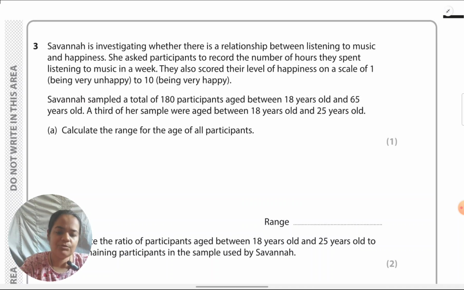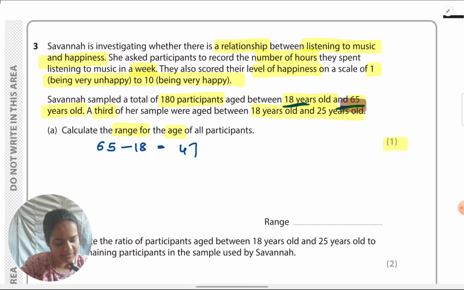Okay, and then like I told you, it's a matter of simple calculation. You can do it mentally. 65 minus 15 becomes 50. Another minus 3 becomes 47. If you're more comfortable doing it on the calculator, you can do it that way.